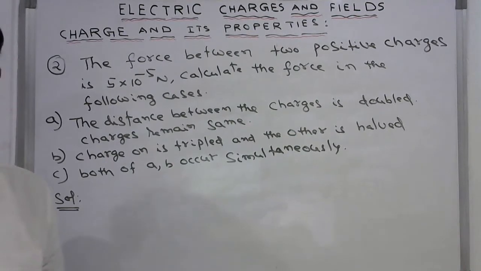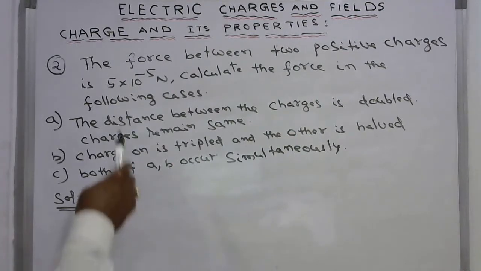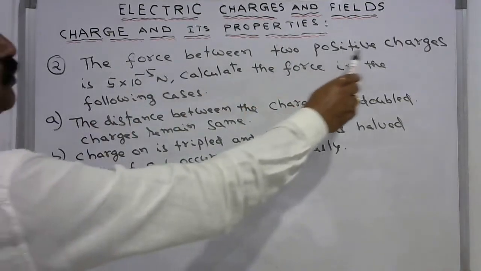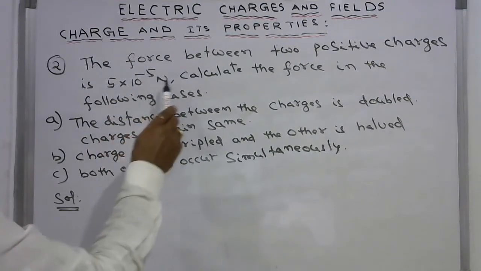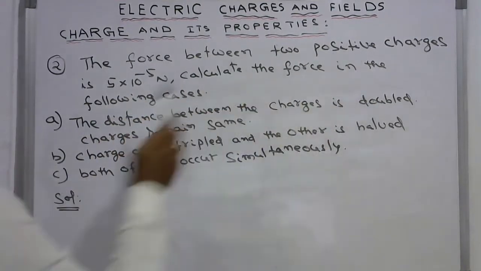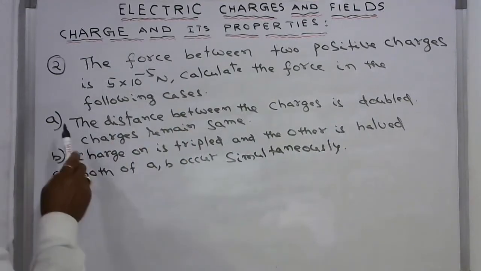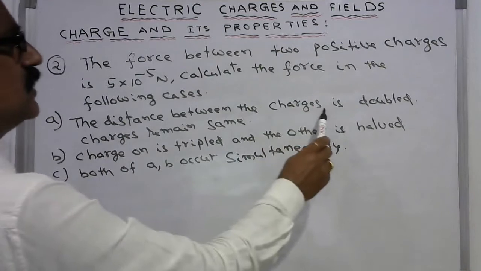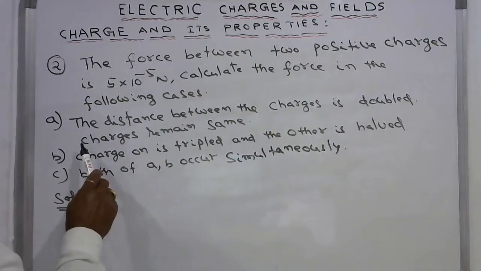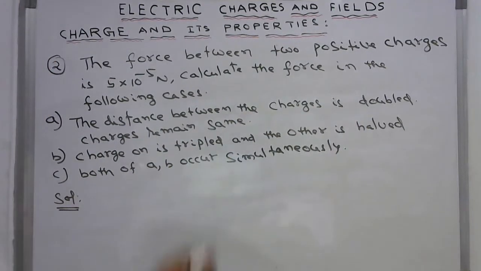In this problem, the force between two positive charges is 5 into 10 power of minus 5 newton. Calculate the force in the following cases. The first case is, the distance between the charges is doubled. Charges remain same.